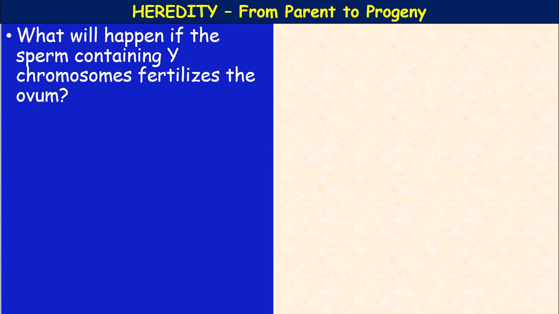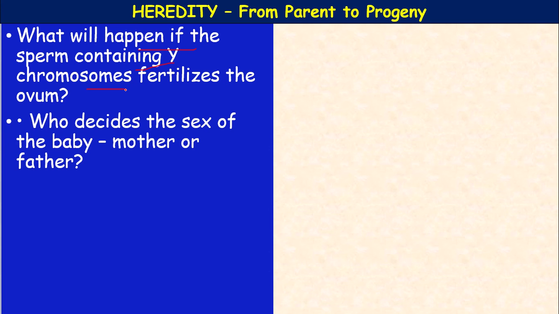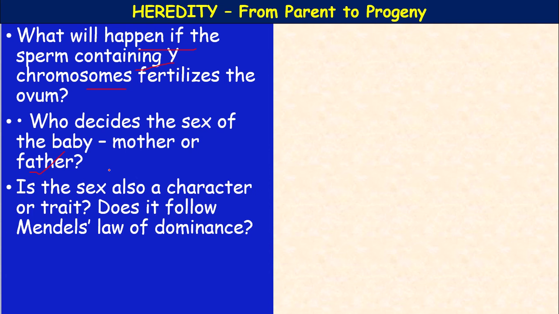So, this thing happens during fertilization. What will happen if the sperm containing the Y chromosome fertilizes the ovum? A baby boy is produced. Then who decides the sex of the baby, mother or father? Now come to the conclusion: it is the father who decides the sex of the baby.